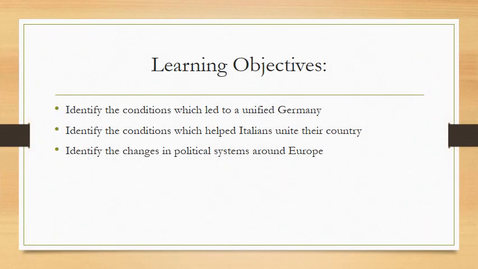Some learning objectives are: identify the conditions which led to a unified Germany, identify the conditions which helped Italians unite their country, identify the changes in political system around Europe.